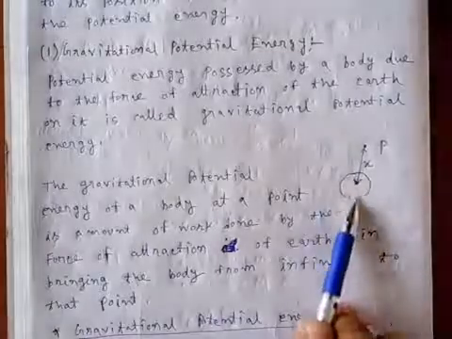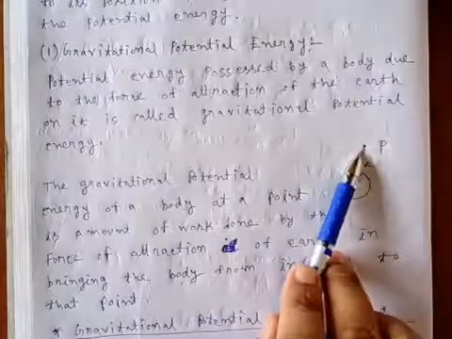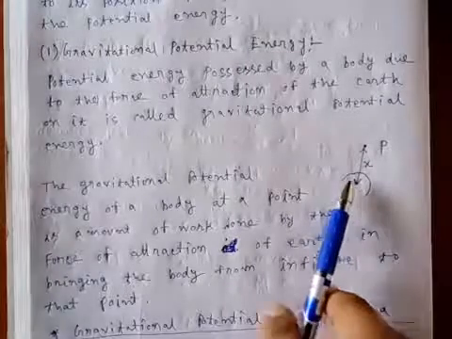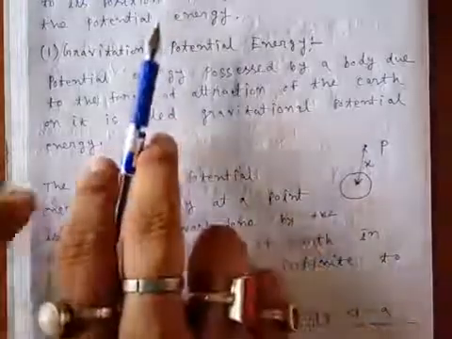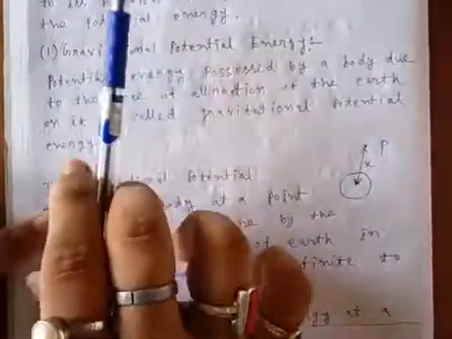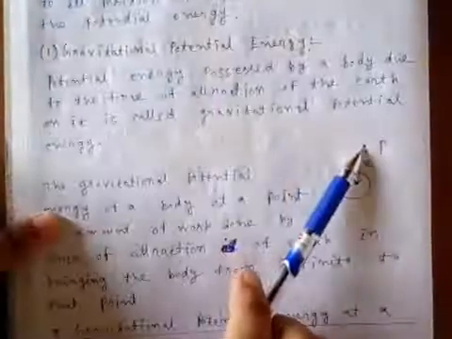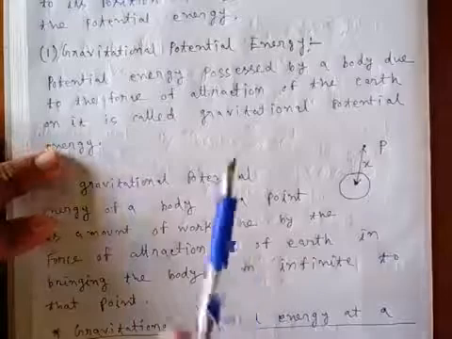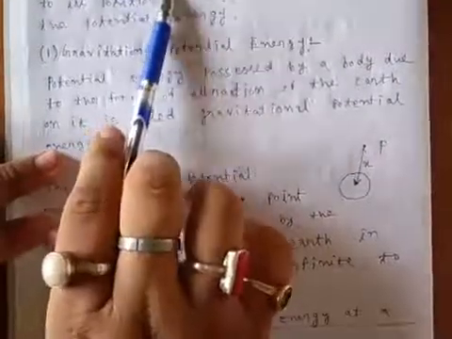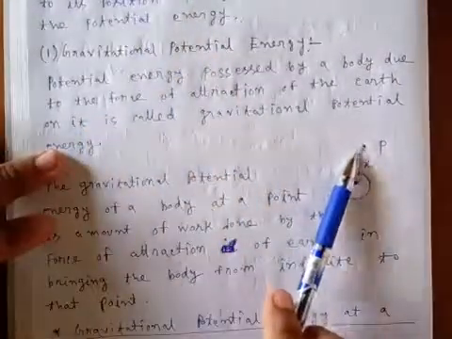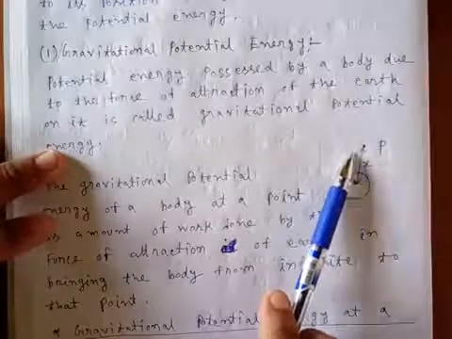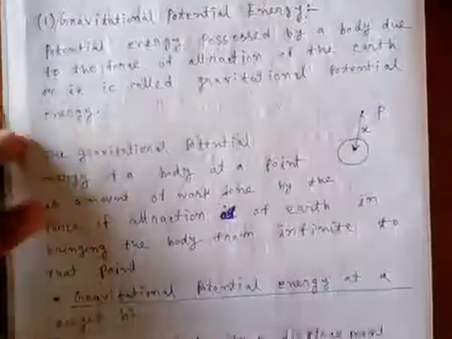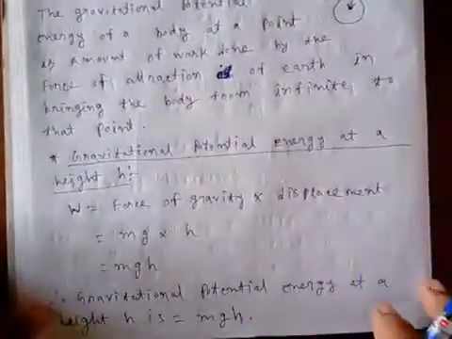Suppose this is our earth and this is a point P which is at a distance x from the center of the earth. Now we intend to bring a body from infinity to that point P. The required work done to bring that body from infinity to point P is known as the gravitational potential at point P.